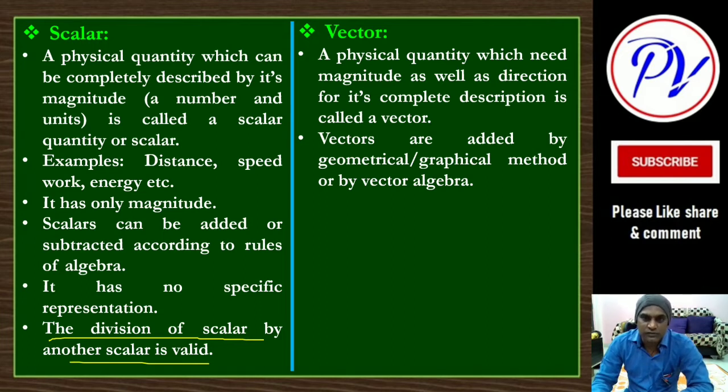Suppose there is a body and some force is applied on this in this direction, and the body will move here, okay, will be displaced to this place. And if the same body is moved in this direction, means force is applied in this direction, okay, so the next position of this body is different.